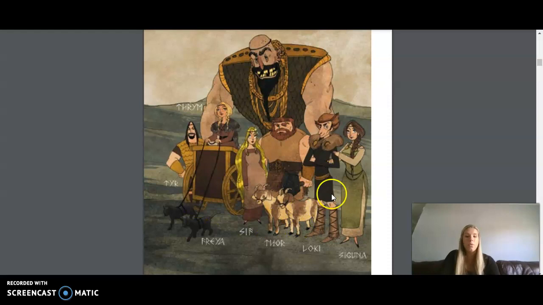Then we have Sigyn, who is here. That's Loki's wife. And our last one is Thrym, a giant who was in love with Freya and stole Thor's hammer.